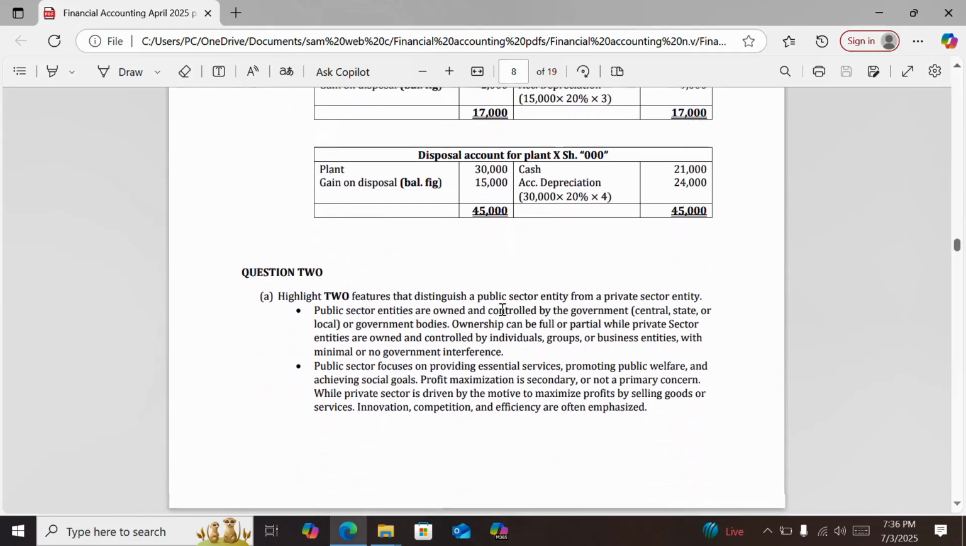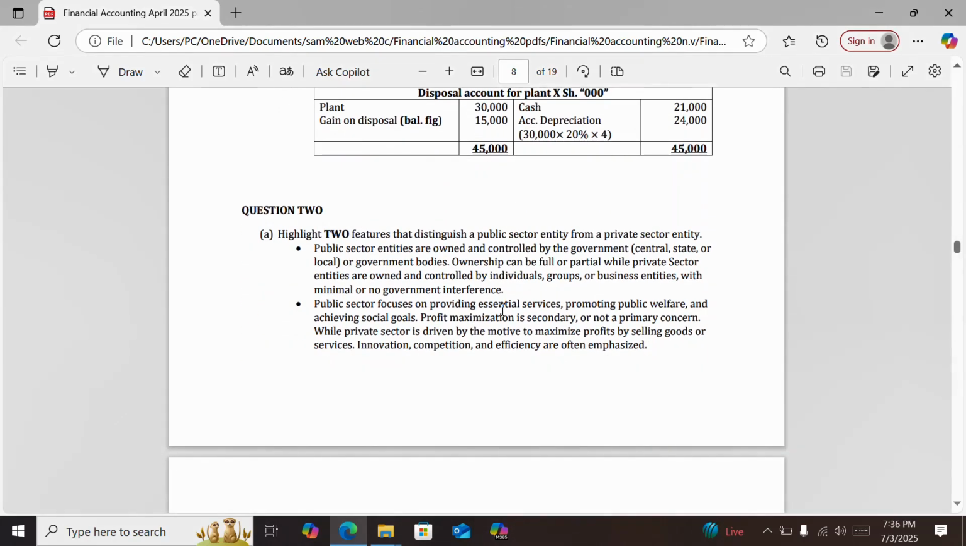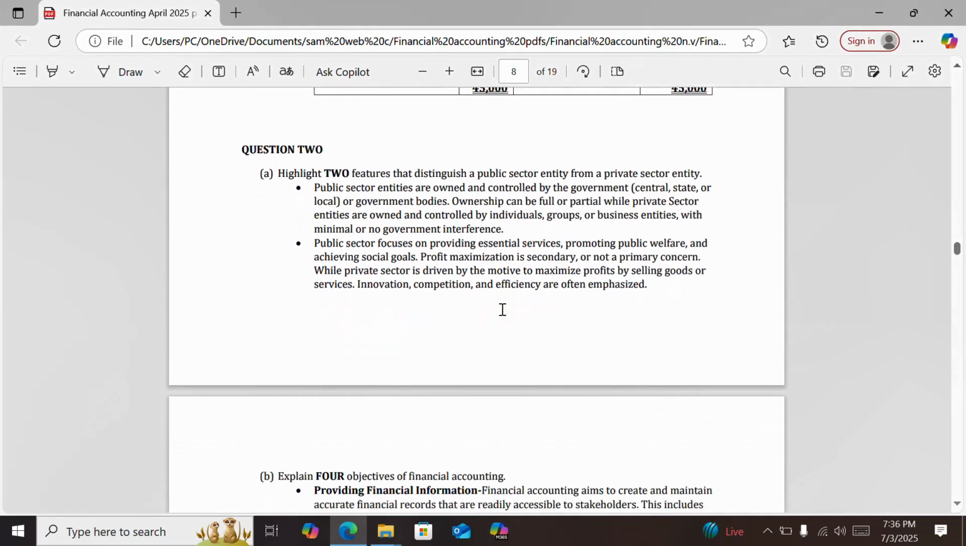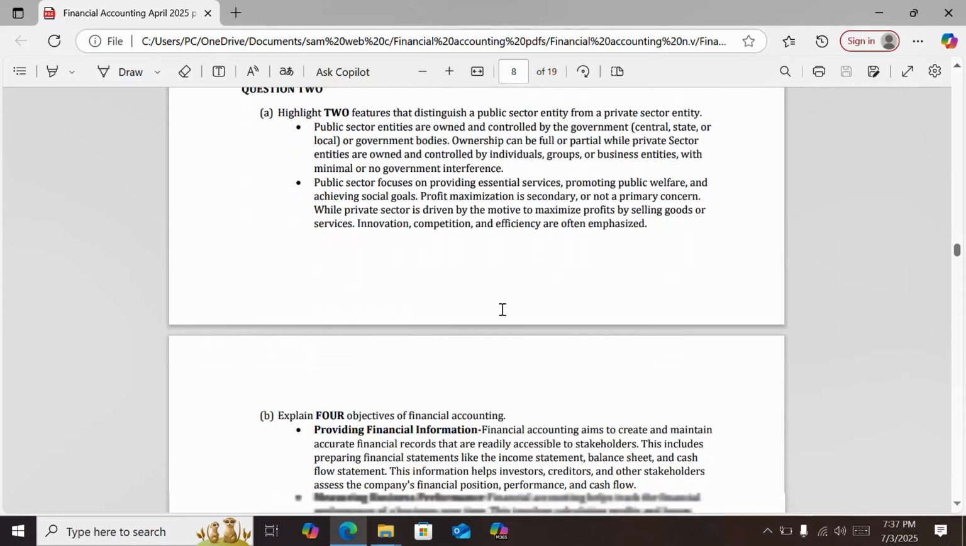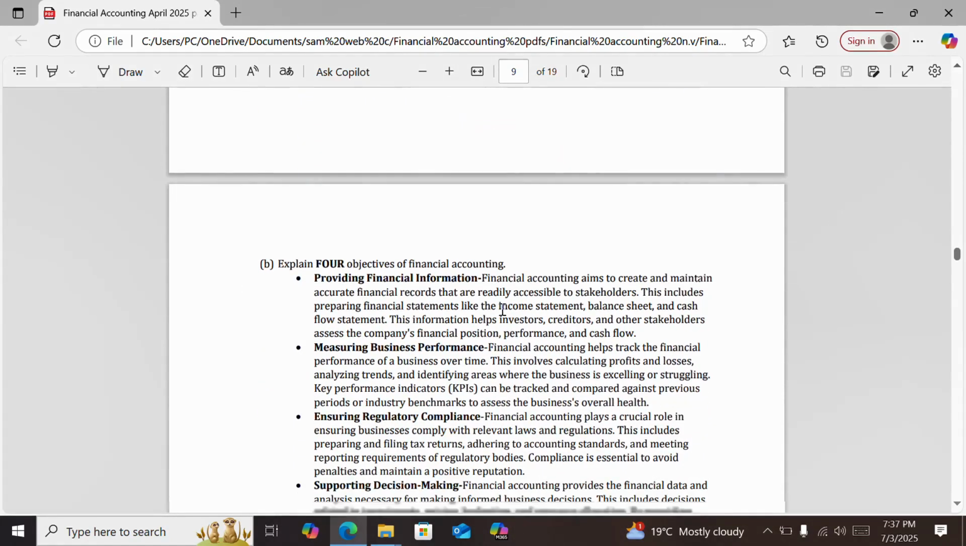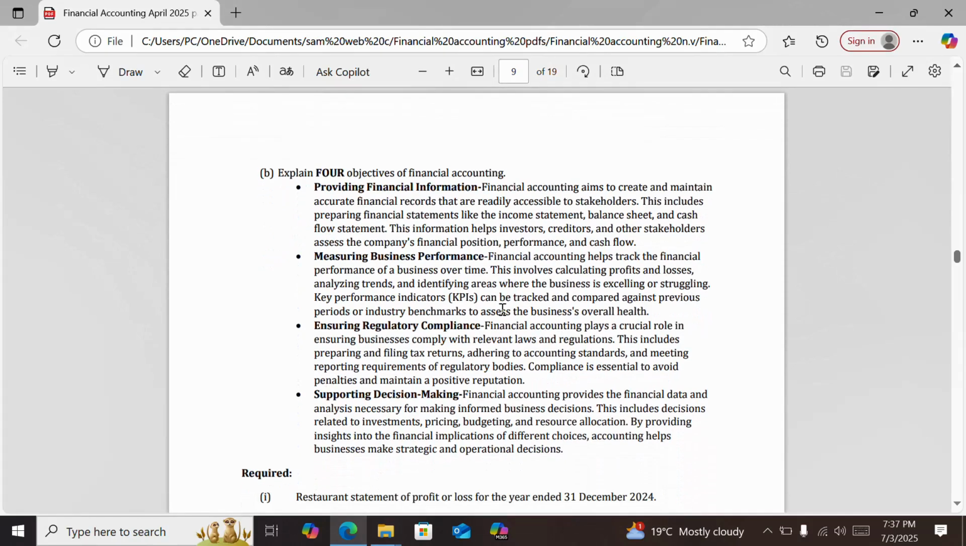We go to question 2. Features that distinguish a public sector entity from a private sector entity. Those ones I have explained there. You can read them at your own pace. Then part B, objectives of financial accounting. This was actually a very simple question. Just mention the objectives of financial accounting.